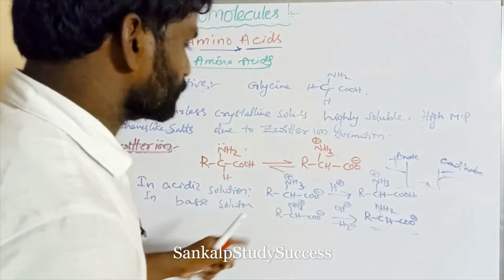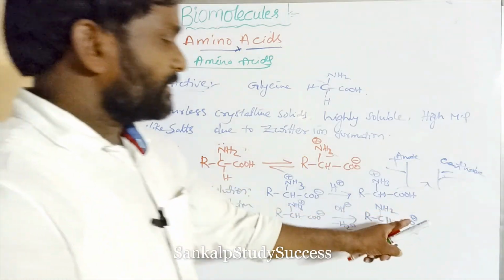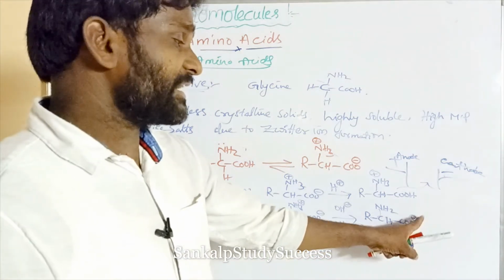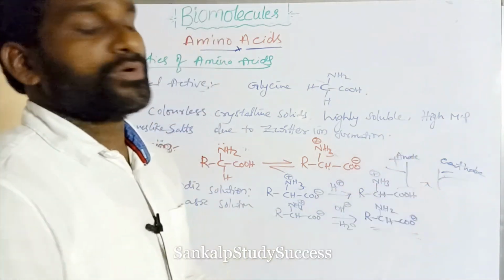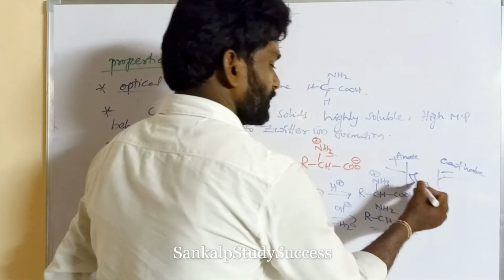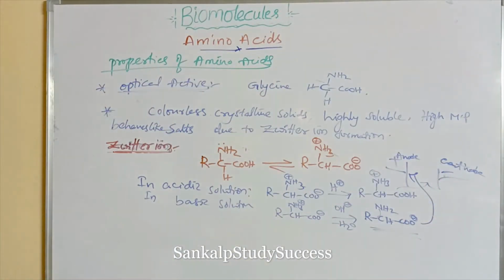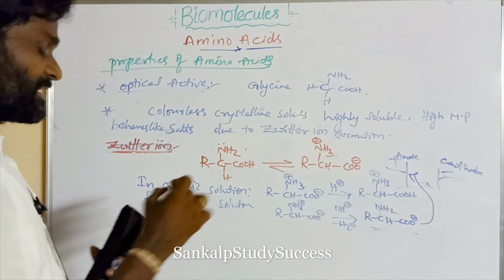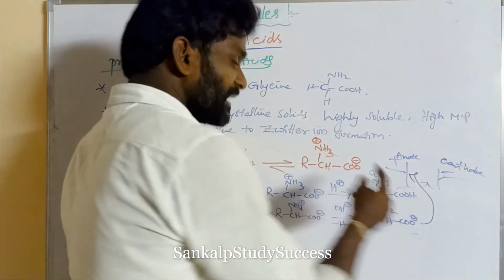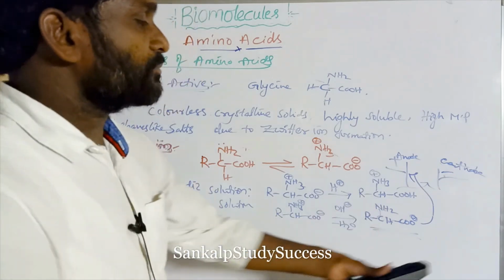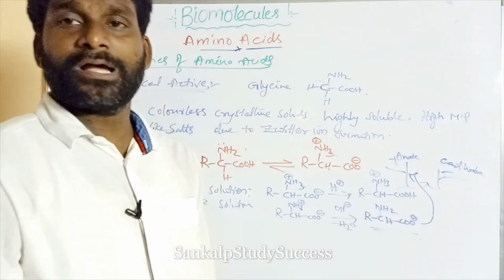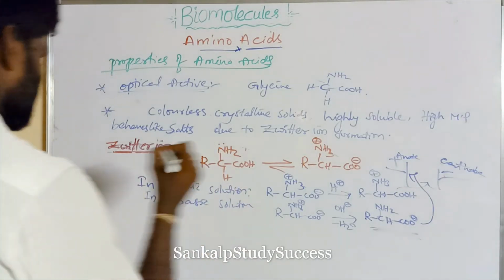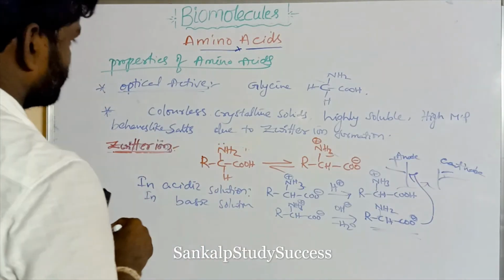In the basic solution, the Zwitter ion is converted to a negative ion. So that negative ion moves towards the anode. That means in basic solution, the negative ion moves towards the anode in the presence of an electrical field. But at a certain pH, now listen to me.